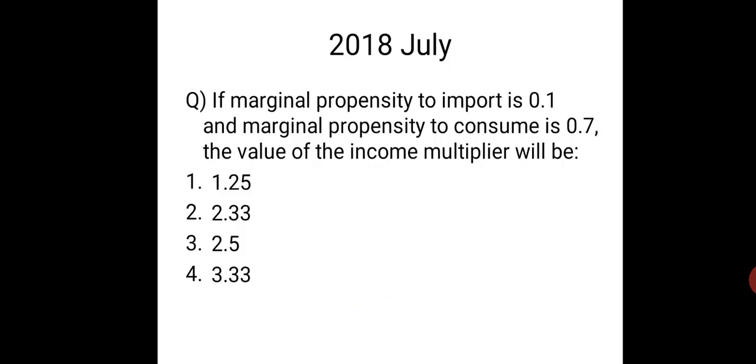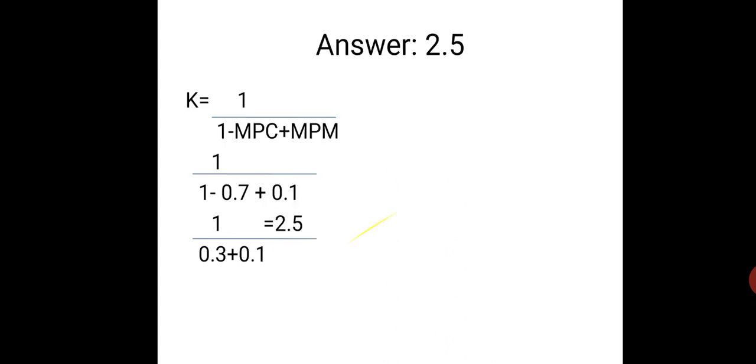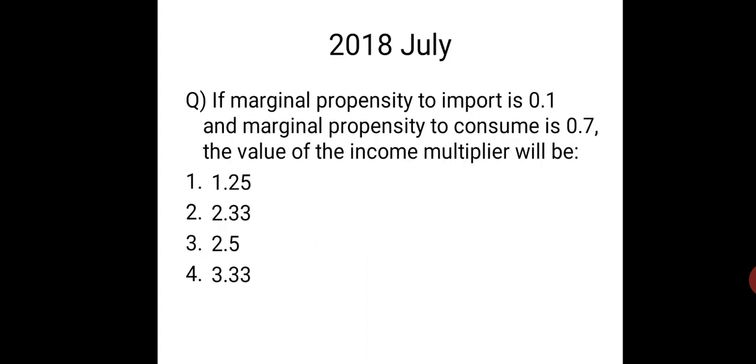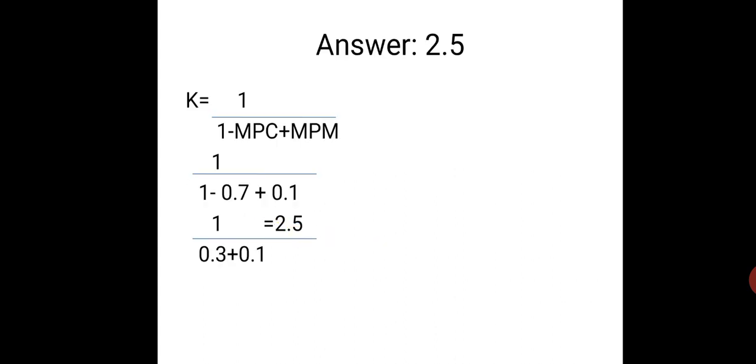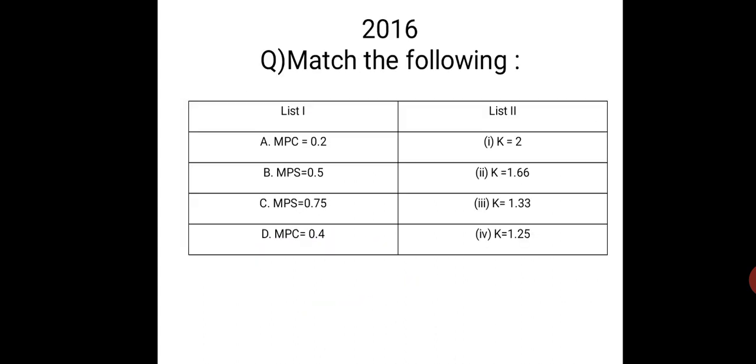Right, moving on to the question which appeared in 2018 July. If marginal propensity to import is 0.1, so once the concept of import and export is included, that means they are talking about open economy multiplier, right? They have given marginal propensity to import, and they have given marginal propensity to consume. We need to find out the multiplier, which is very easy. Just substitute in the open economy multiplier formula, which is K equal to 1 by 1 minus MPC plus MPM, where you will get the answer 2.5, which is option 3.